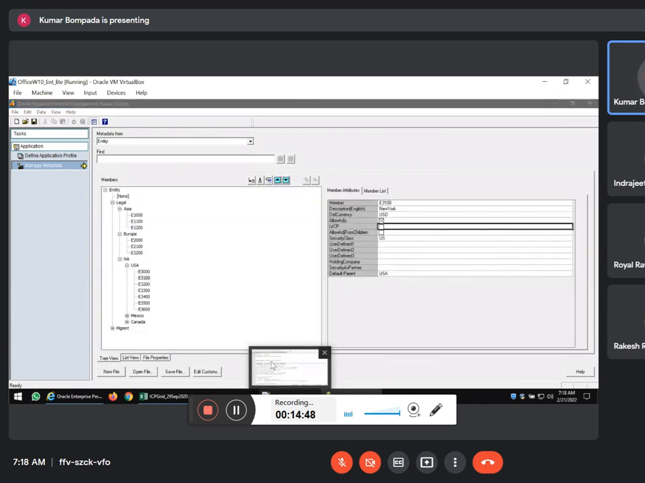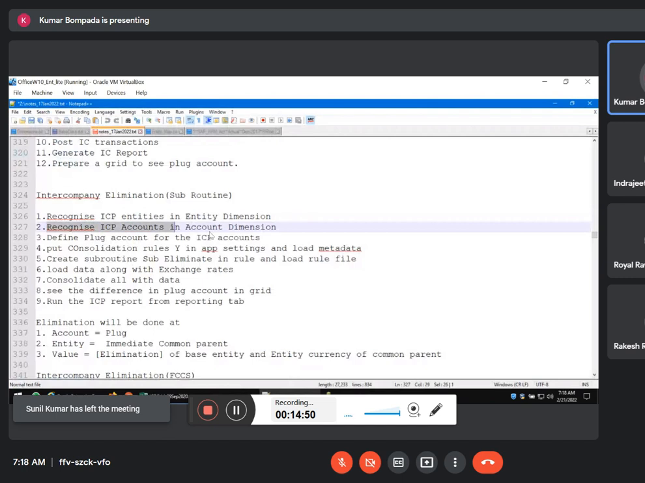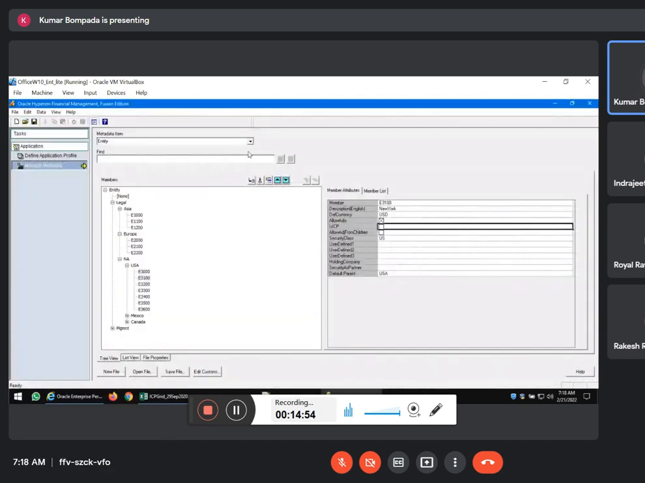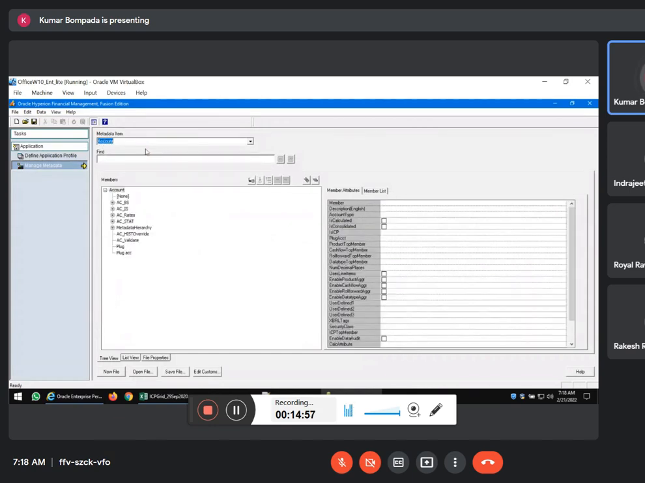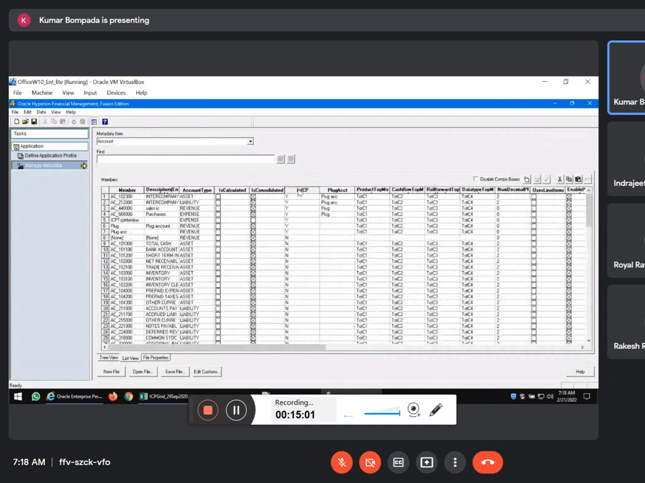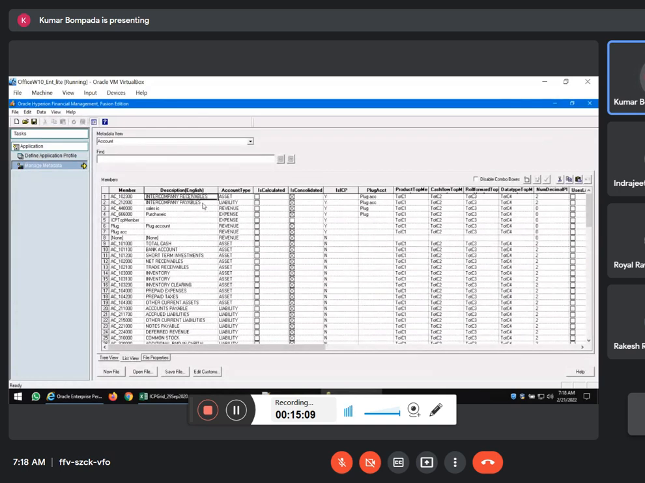Yes, second step. What is the second step here? Recognize ICP accounts. Just like entities, we recognize the ICP accounts. Click on the account dimension. When you go to the list view, see is ICP. This is the plug account, and intercompany. You can see the description, right? Intercompany receivables, intercompany payables, sales IC, purchase IC.